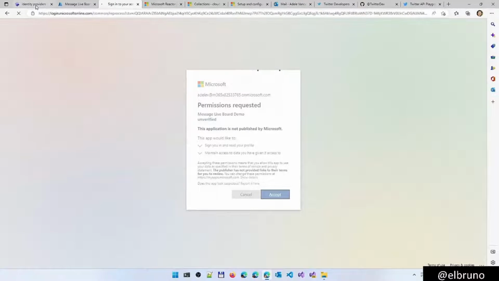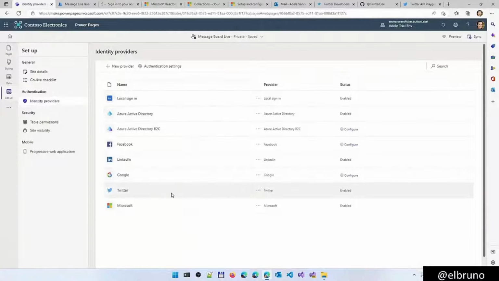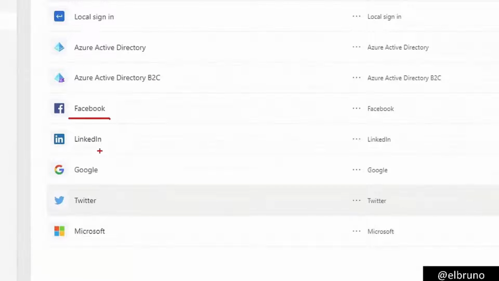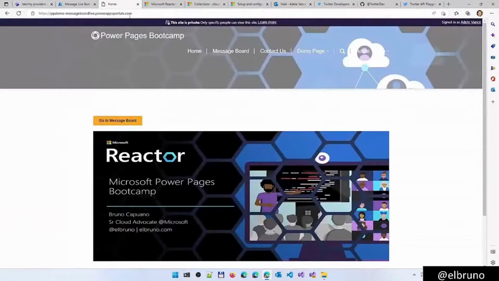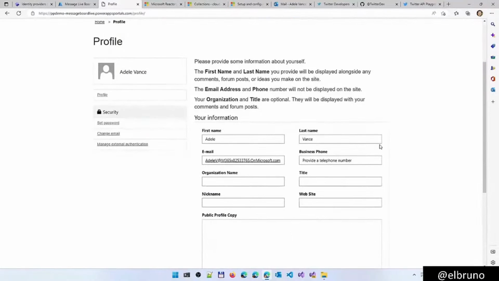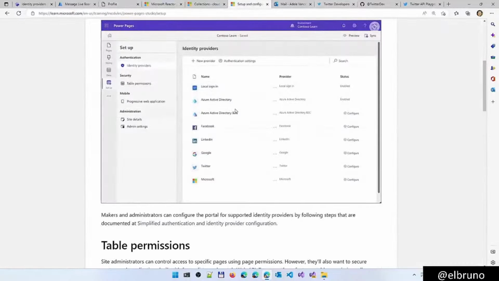And as you see here in the identity providers, while this is loading, we can even use Facebook accounts or Google identity providers to log in here. So going back here, I'm logged in as Adele. If I go to my profile, I will see my name, my email, and I will be able, if I want, to complete extra information like phone, organization, and title. This is all related to my email account. So I hope it makes sense. I hope it's nice to see how we can use other identity providers.